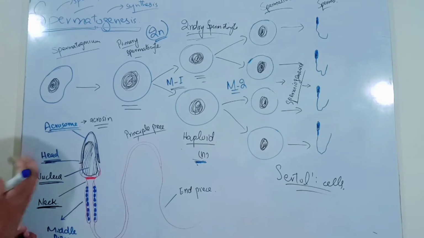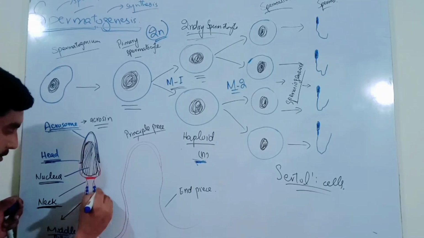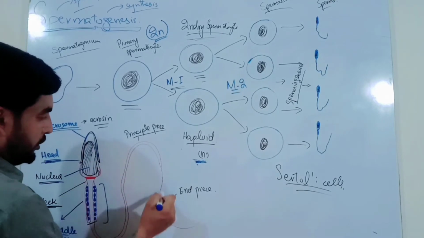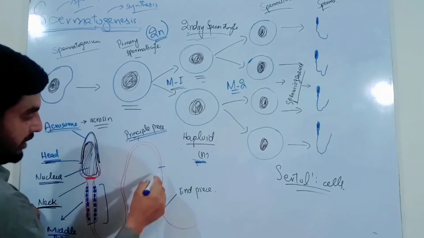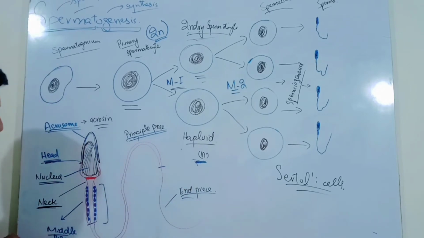The tail contains three parts. One is the middle piece. Second is the principal piece, from here to here. After the principal piece is the end piece. This is the end piece.